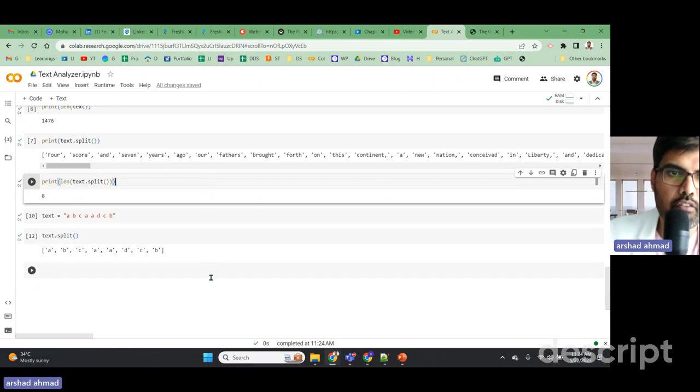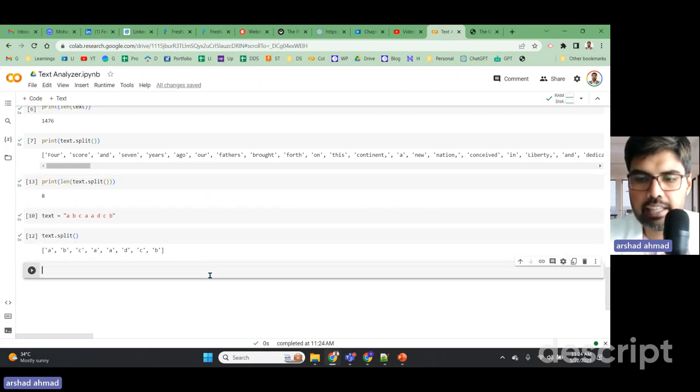Now we want to start our process of creating a variable that will hold our dictionary, and we will call it word count. And we know how to create a dictionary, we just need to open a curly bracket. Next, because text dot split gives us back a list, we are going to use a for loop here.